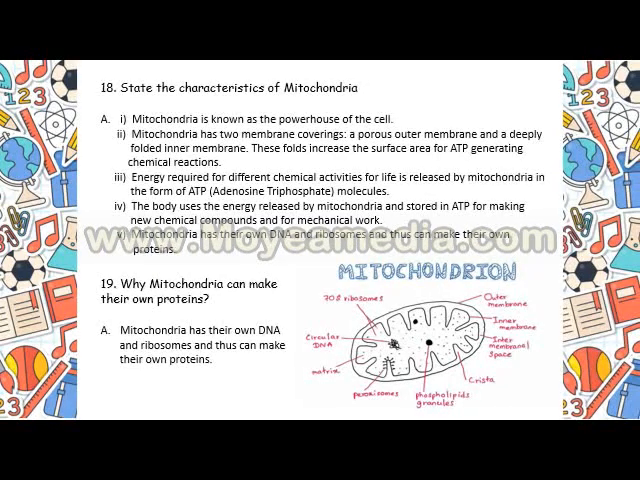Now we are coming to state the characteristics of mitochondria. Mitochondria is known as the powerhouse of the cell. This is a very common point that you are acquainted with, where from the very lower classes you know the term powerhouse of the cell means mitochondria. Why? Mitochondria generates ATP. What is the full form of ATP? That is adenosine triphosphate, and these molecules are generated within mitochondria.